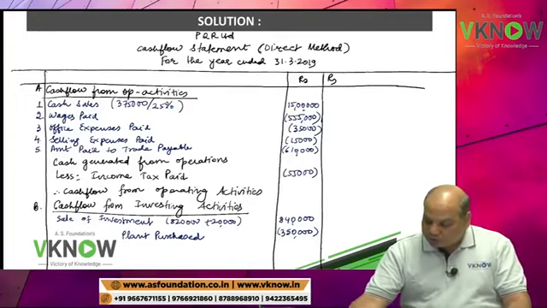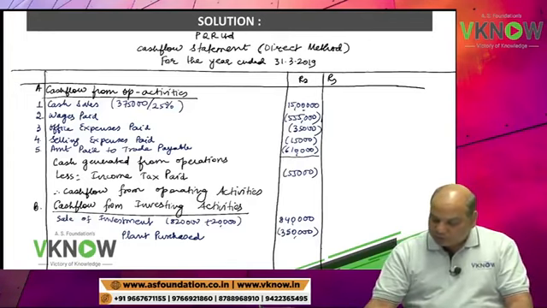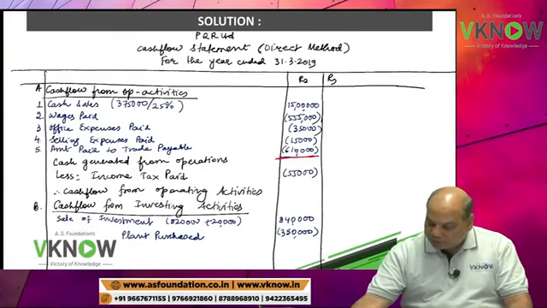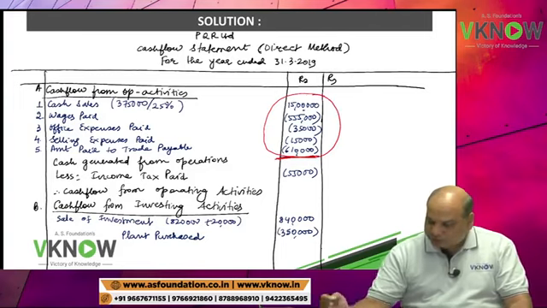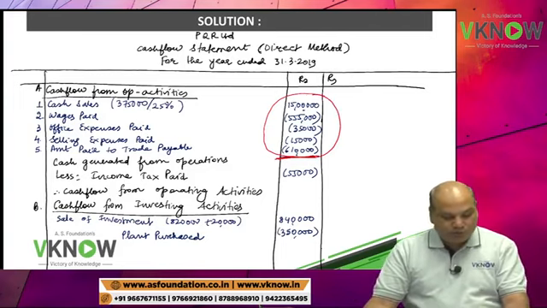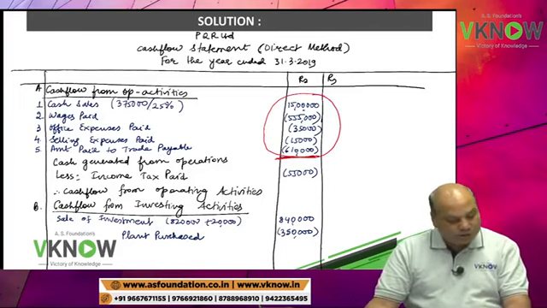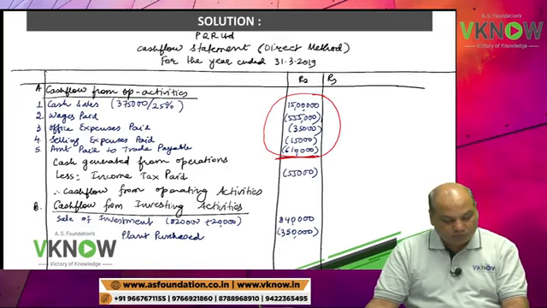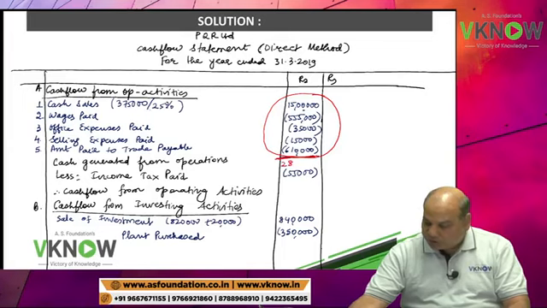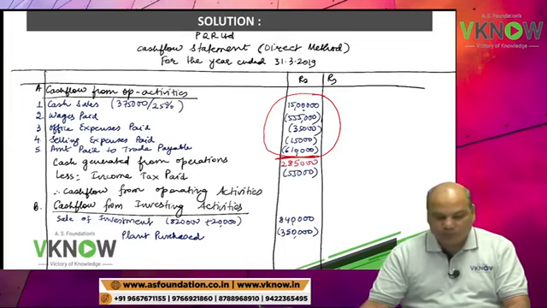Student will tell me here in cash flow from operating activity, what is the cash generated from operation? Give me the final figure. Cash generated from operation is 2,85,000.